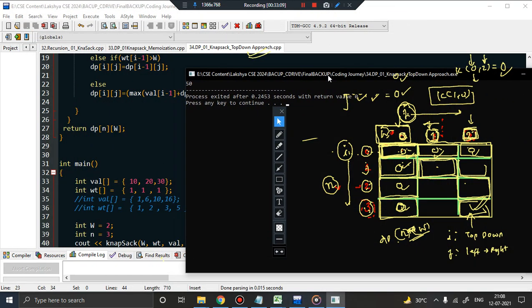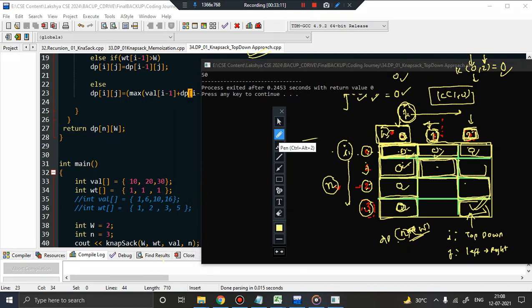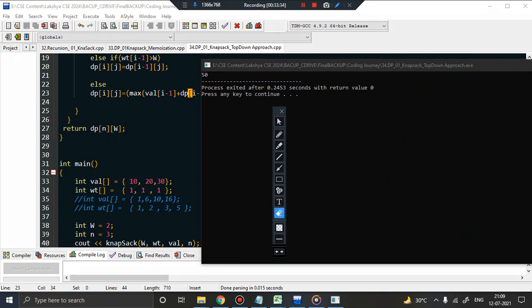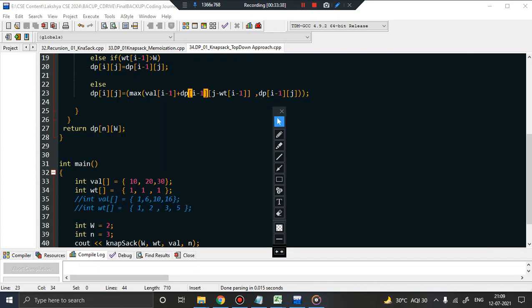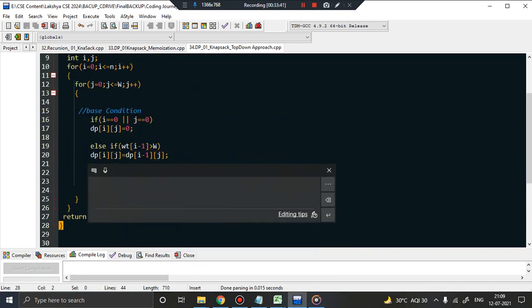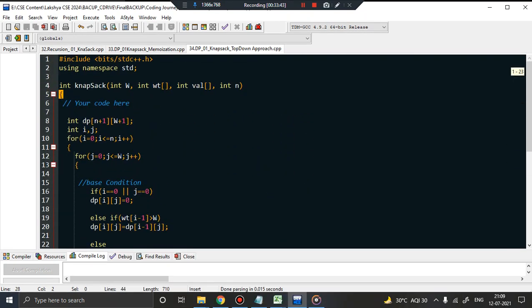So if you remember the solution to this particular problem that we discussed last day, the answer was 50 only, isn't it? If my capacity is 2, and these are the weights of each item and the profit associated with each item, I'll definitely take these two items, 30 plus 20, which is equal to 50. And you can see by the iterative approach also we have successfully solved this particular problem, right? So I hope there is no issue regarding this approach. However, the time complexity and the space complexity remain the same. The only thing is we have now saved the recursive issue that might exist, the stack overflow issue.